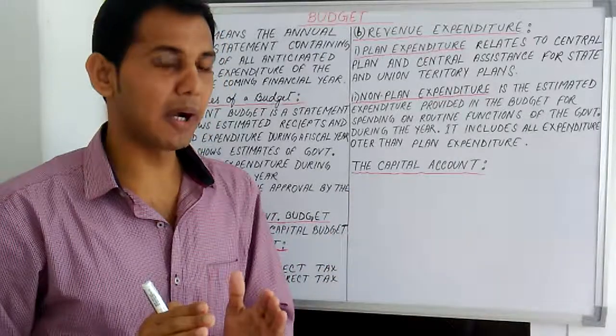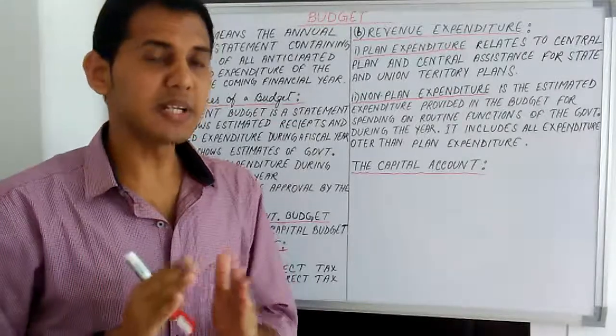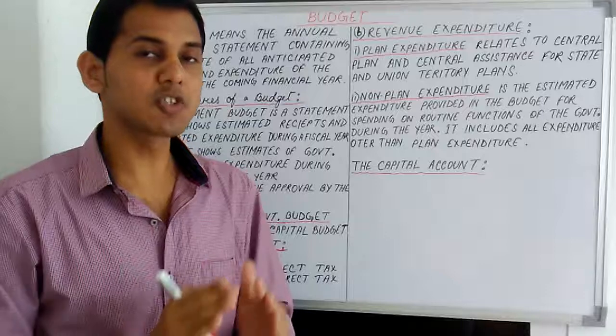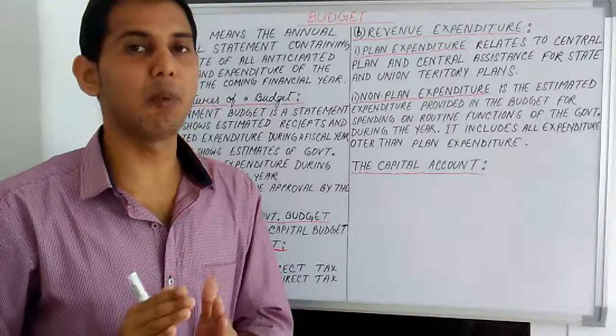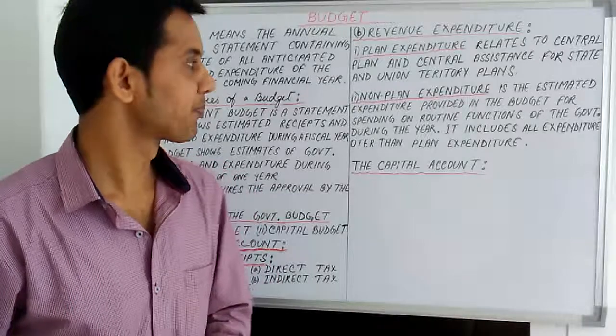So just remember, what is the budget? Finally, budget is a document which contains estimates of the government revenue and expenditure for the coming year.